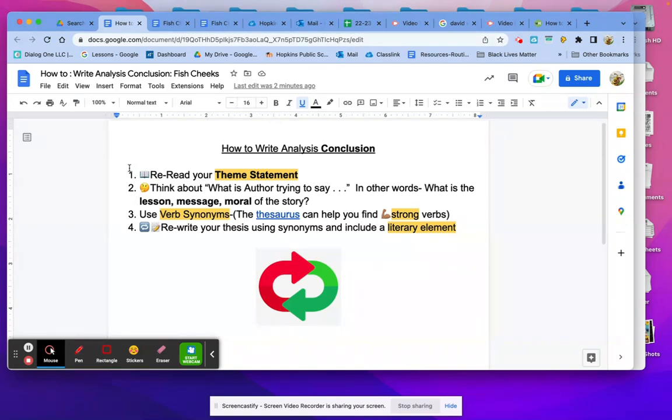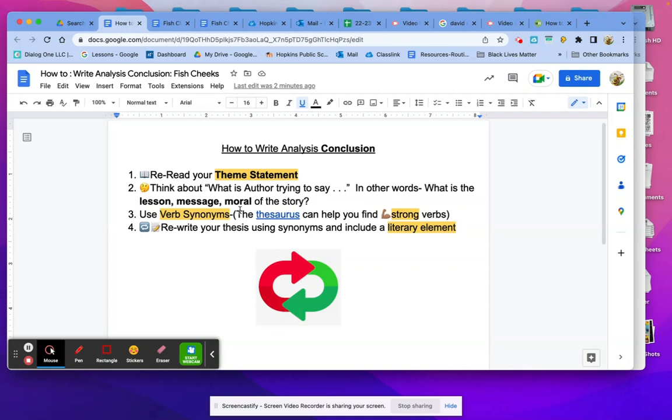So if you look at our list of things we need to remember to do, we start yet again with rereading that theme statement. So we've come back to this theme statement with each step along the way. That theme statement is critical. We have to think about what the author is trying to say. So, in other words, what was the lesson or the moral or the message of the story? Because that's what we wrote in our theme statement.